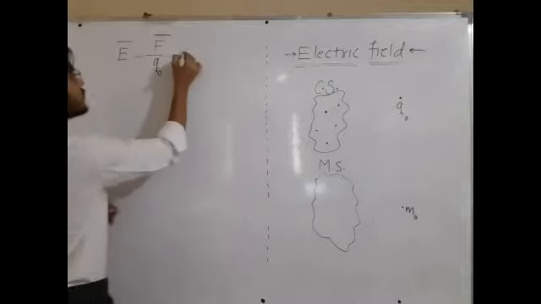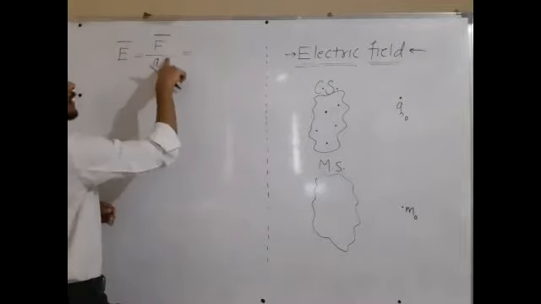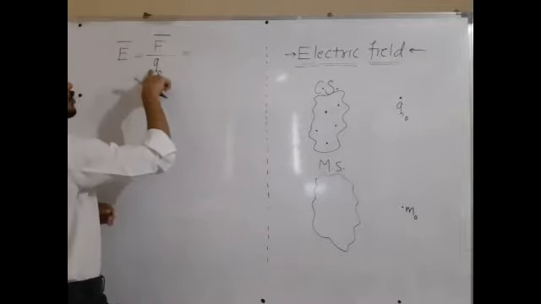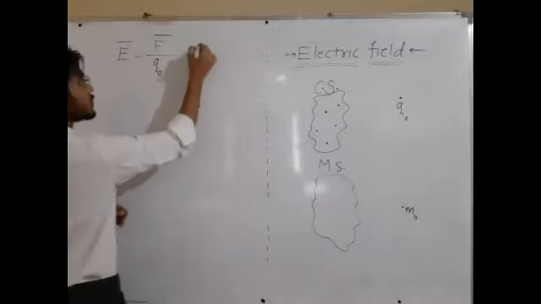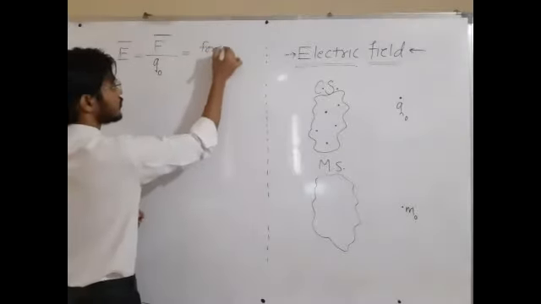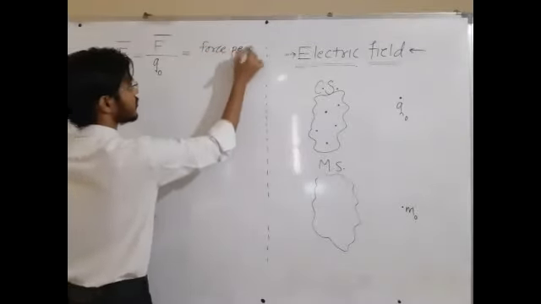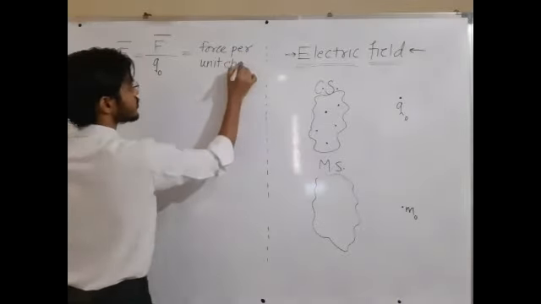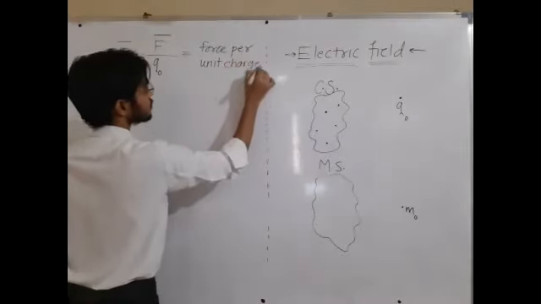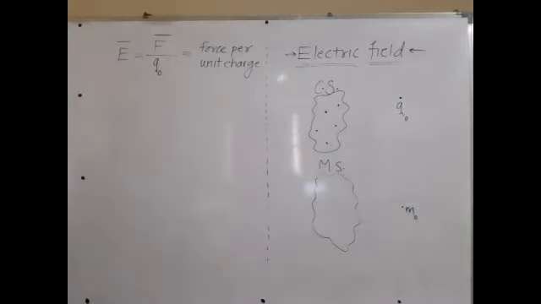So electric field is force divided by charge. Force per unit charge. Force divided by charge. Force per unit charge. Write down. Force per unit charge. Okay, sir. Fine. Force per unit charge.